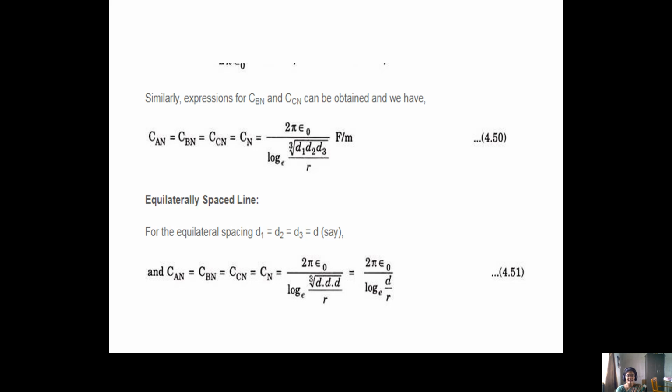For equilaterally spaced lines, suppose this equilateral distance d1 d2 d3 is equal to d, so at that time it becomes d cube, and finally you get d by r. So the formula becomes C_AN equal to C_BN equal to C_CN equal to C_N, that is equal to 2 pi epsilon naught by log e d by r. Okay, so this is the formula for the symmetrical line.